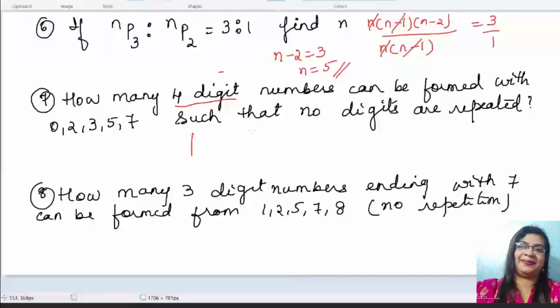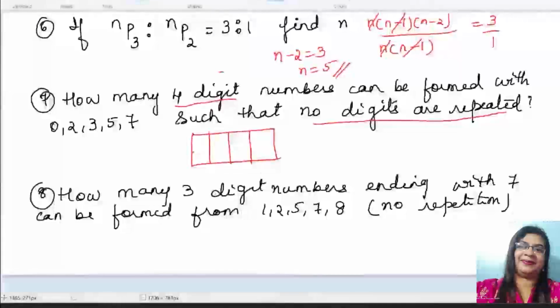NP2 is what? N into n minus 1. So n into n minus 1. This is equal to 3 by 1. So n minus 1 gets cancelled. So you are getting n minus 2 is equal to 3. Therefore, n is equal to 5. Sixth one is understood.